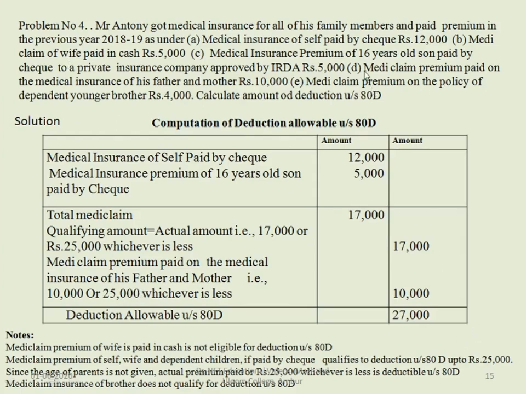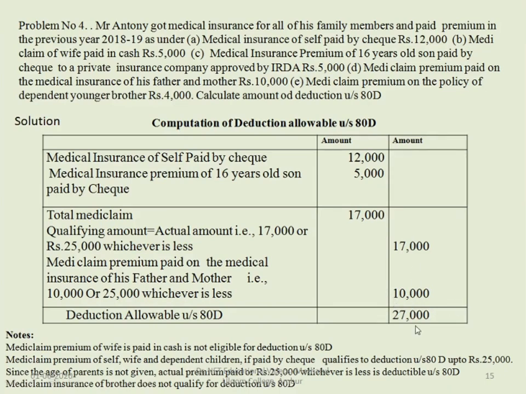Next one, there is one more mediclaim where he has paid the premium for his father and mother, which is 10,000. So for father and mother, his mediclaim is rupees 10,000. 10,000 or 25,000. Here age is not mentioned of the father and mother, so we will consider they are below 60 years of age. So 10,000 or 25,000, whichever is less. Here 10,000 is less, so you can claim the deduction for 10,000.